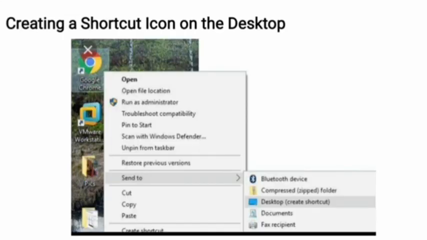Steps to create a shortcut icon on the desktop. First, select the folder for which we want to create a shortcut icon and then right click on it. Then a pull down menu will appear and then go to the Send to option. Last, now click on Desktop or Create Shortcut from the sub menu. Now your shortcut icon has been saved on the desktop.